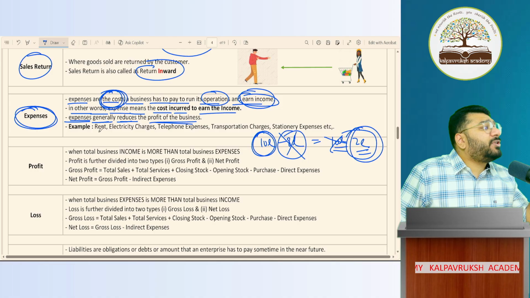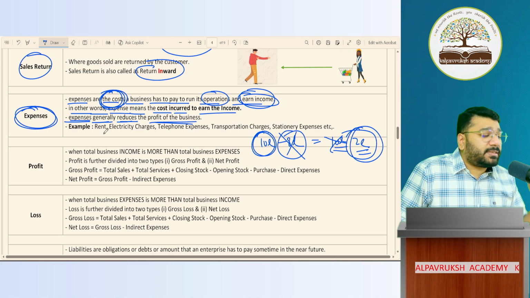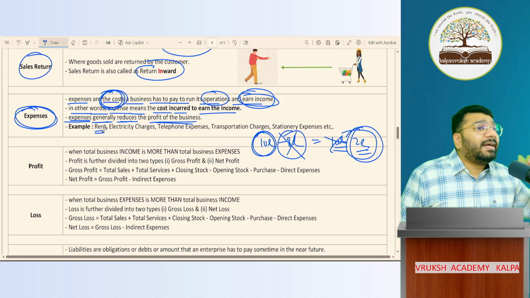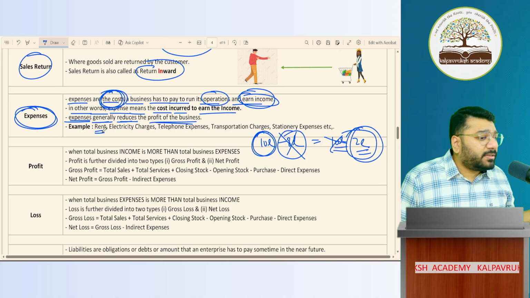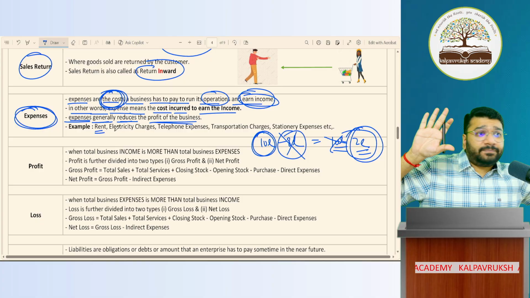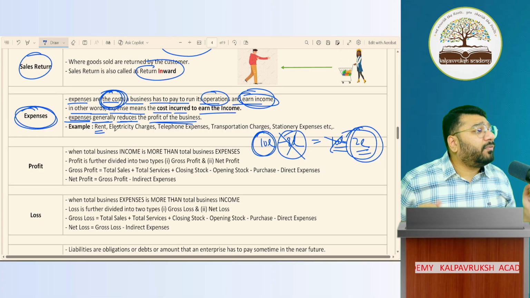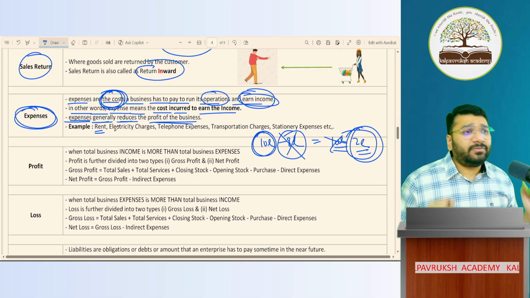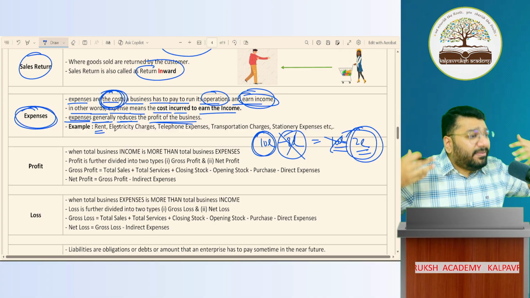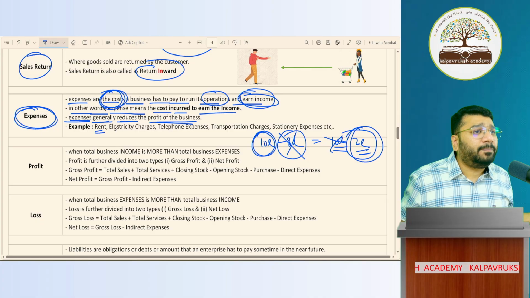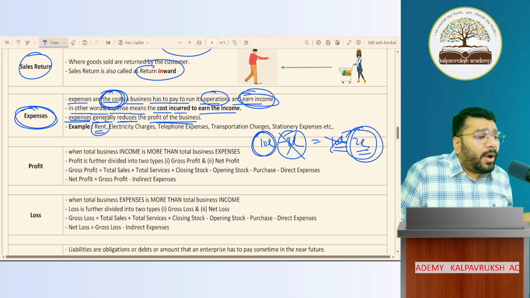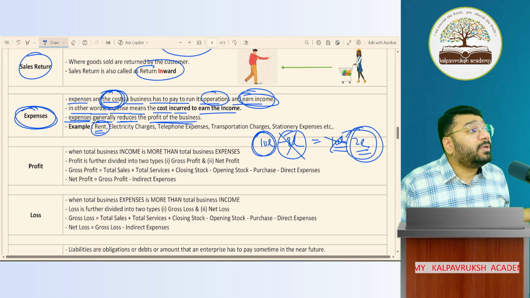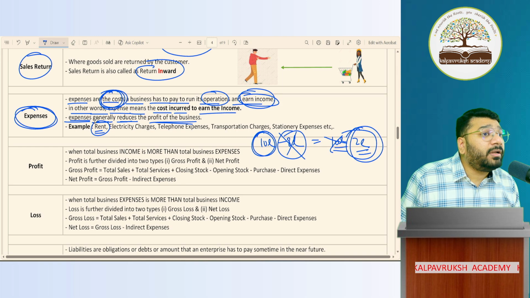Sir, can you give examples of expenses? First is rent. Rent is an expenditure for the business. Without rent, can I take the benefit of this academy or run the academy? Without paying the rent, you cannot sit here. If you're not sitting here, I cannot take class. If I cannot take class, how will I generate income? So rent is required to generate the income of the current year. Got it? Not got it?